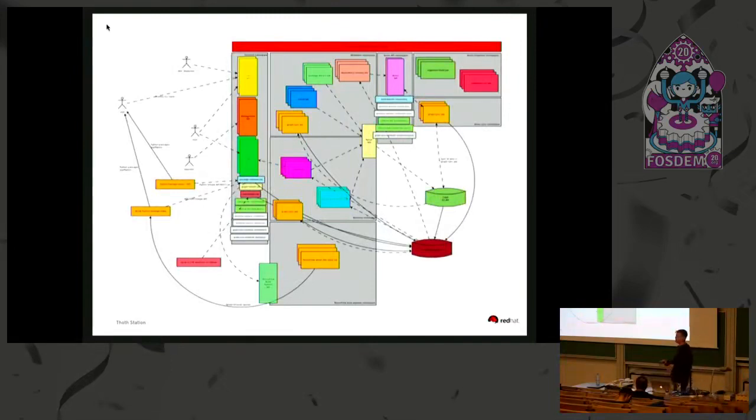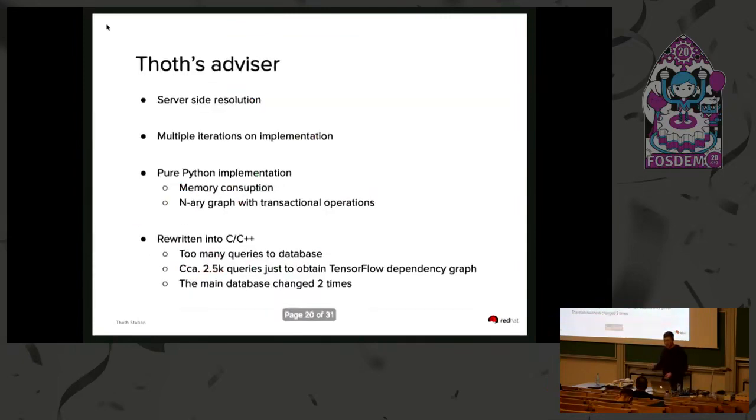Thoth is a bigger project. It runs in OpenShift. There are components and different integration points. But the most interesting component for this slide, for this talk, is Advisor. That's a component inside Thoth, and it's basically the implementation of the Python resolver. So Thoth is a service that provides endpoints that you can consume data from, and it's pure server-side resolution.